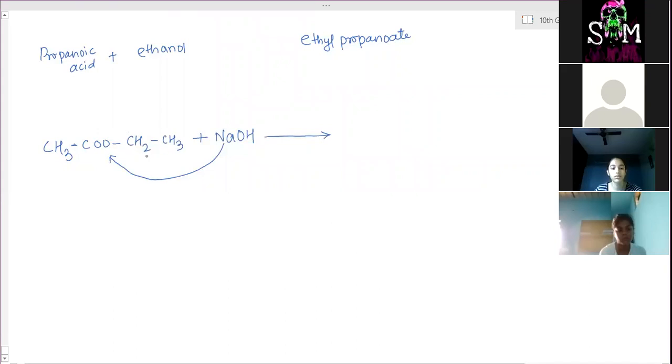This is the part that comes from alcohol. OH combines with that. So the parent alcohol, that is CH3CH2OH, ethanol, is separated, and instead of the parent carboxylic acid, the sodium salt of that carboxylic acid is produced, CH3COONa. So this is the sodium salt of a carboxylic acid.